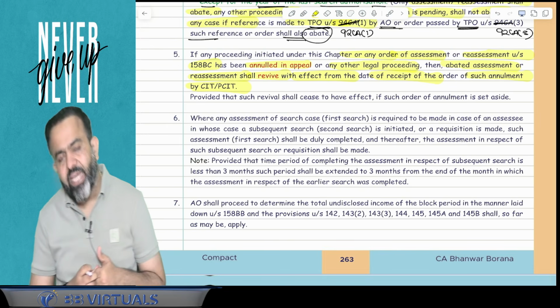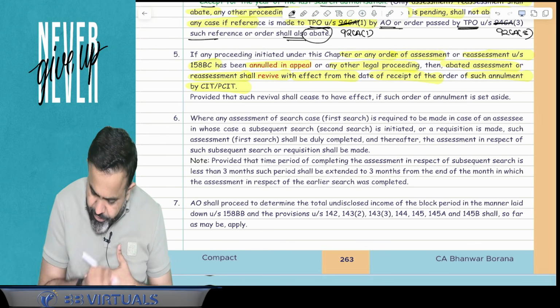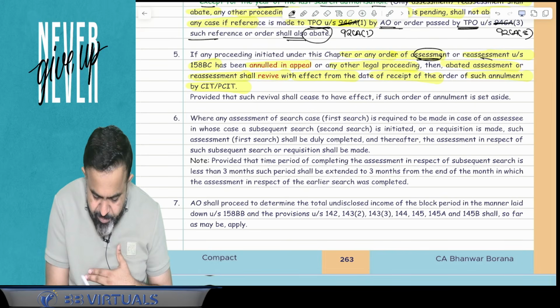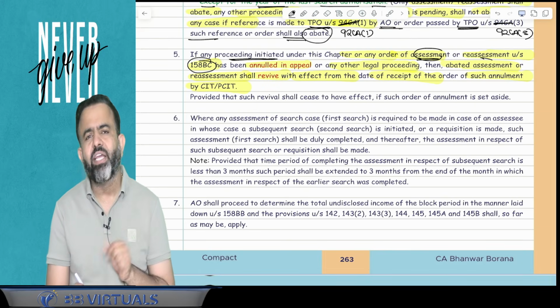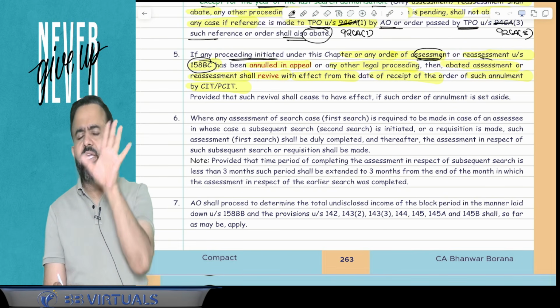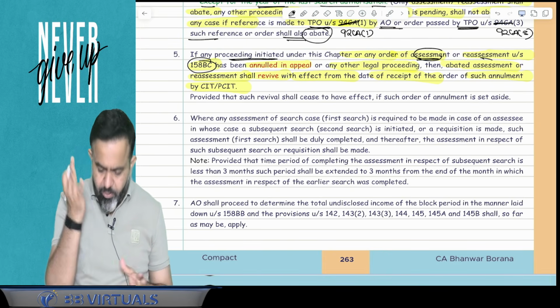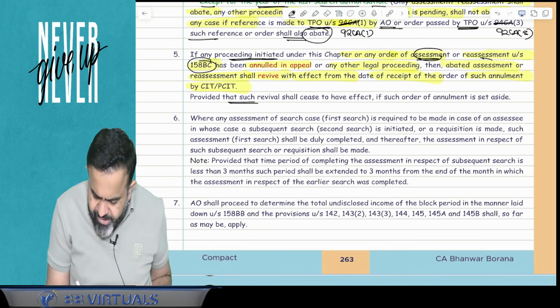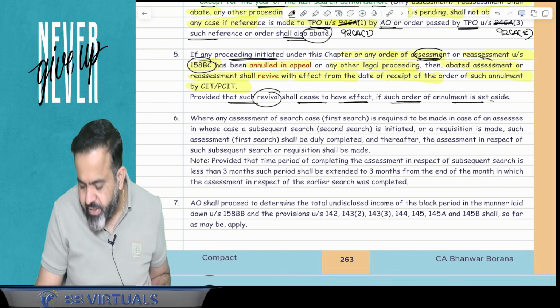So in simple words, I can say that suppose your assessment or reassessment made under this section, or whatever search is initiated under this section, is cancelled by the court, in this particular case guys, whatever your abated assessment, that is going to be revived. Now next part, provided that such revival shall cease to have effect if such order of annulment is set aside.